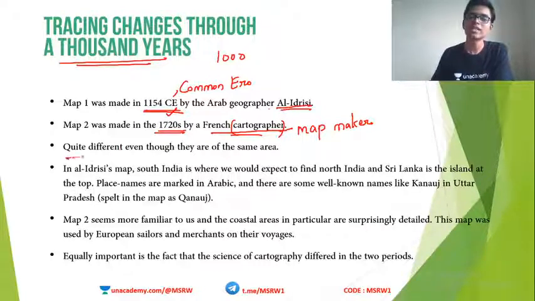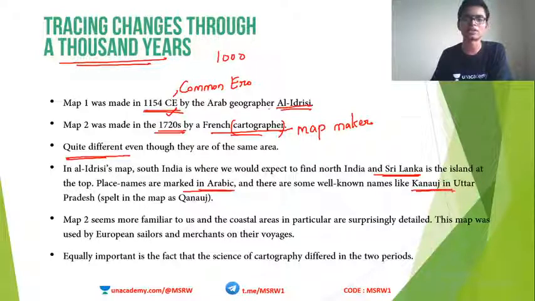Both these maps are from quite different perspectives, but of the same region, the Indian subcontinent only. In the first map, we see Sri Lanka towards the north of India. The places are named in Arabic, and we see some places like Kanauj in Uttar Pradesh.